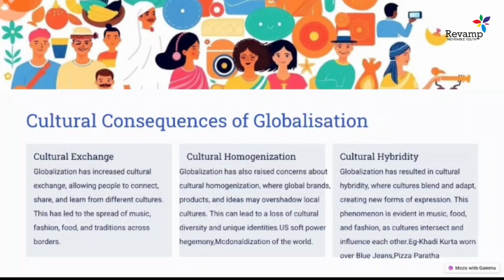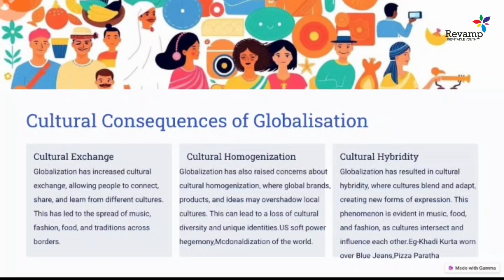Even we see these things as US soft power. In US hegemony we studied what US soft power is. The US tries to spread its capitalist ideology, and tries to do all these things for its capitalist gain also. So this cultural homogenization is also impacting Indian culture. Even this popular Pepsi thing or disco culture, all these things started and are very popular these days.